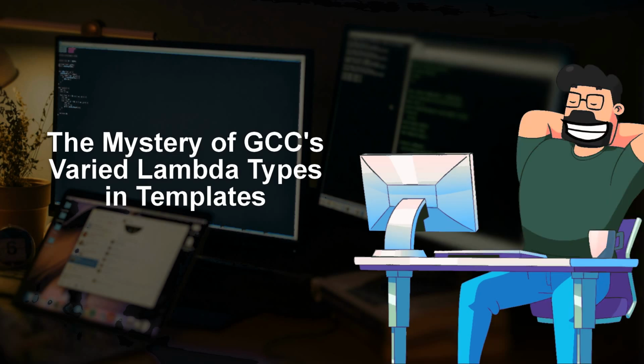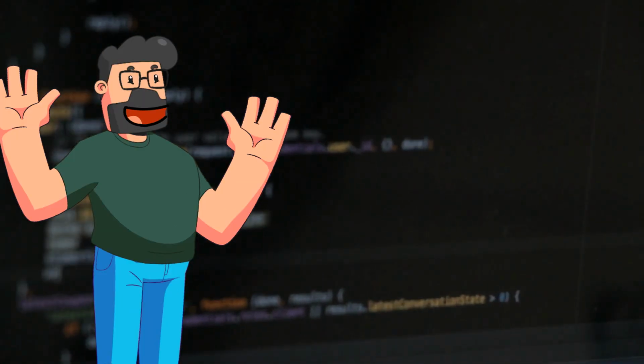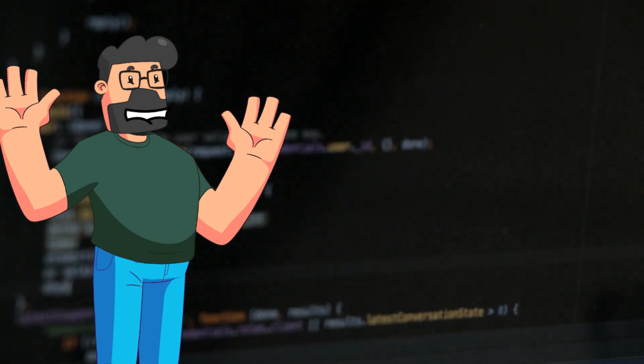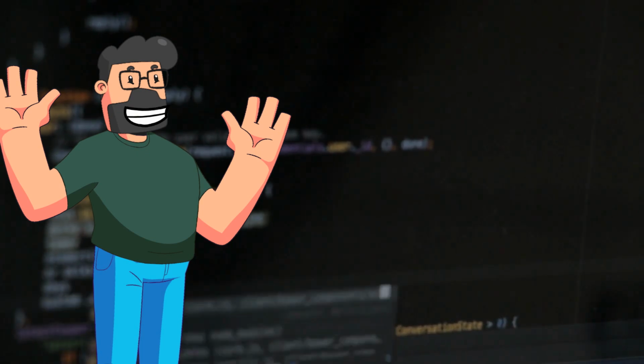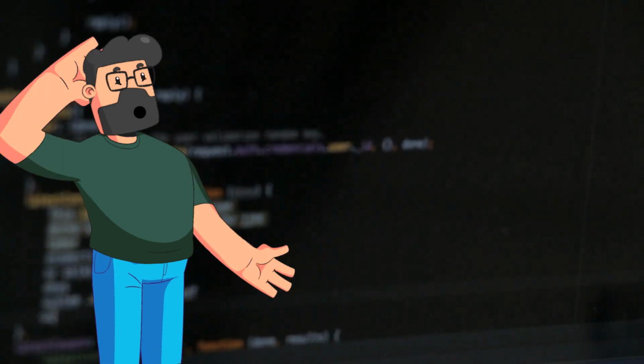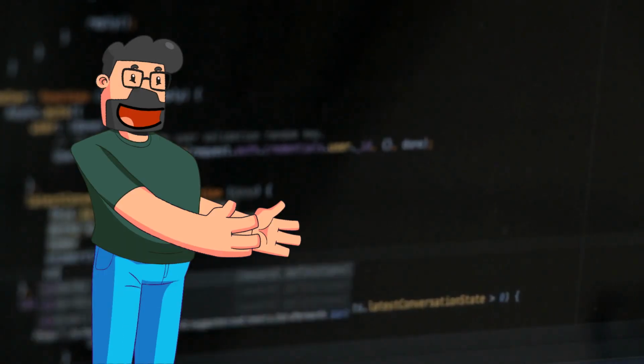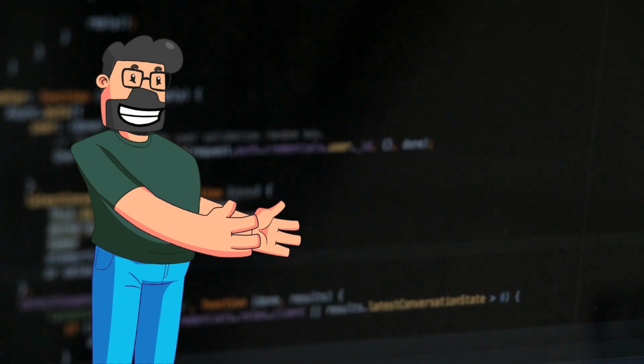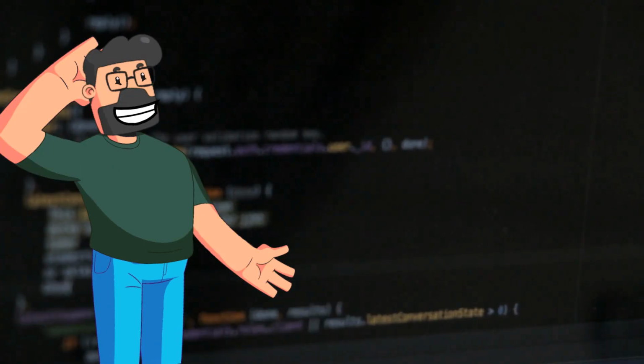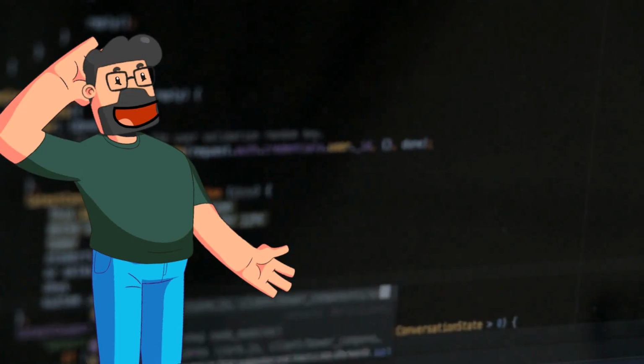longer fails. In summary, we delved into a problem involving stateful metaprogramming and GCC's handling of default Lambda template parameters. The issue led to a static_assert failure in GCC, but thankfully, it has been resolved for the upcoming GCC 15 release. I hope you found this exploration intriguing and informative.